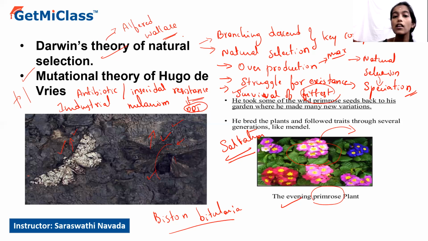Darwin's theory of evolution was mainly influenced by the essay on population written by Thomas Malthus. It influenced Darwin to propose his theory of natural selection. So that is regarding the theories which explain evolution.